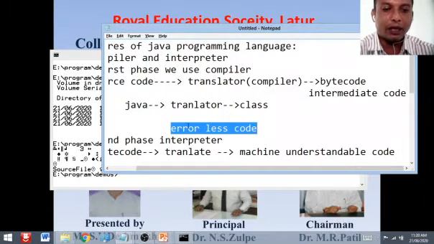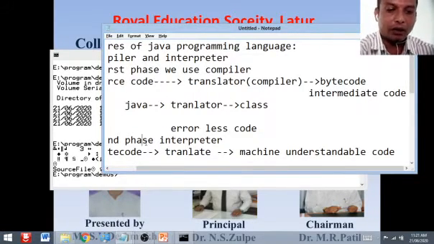Suppose we have an error in our program. The compiler will not allow you to create the class file. So this class file is errorless code. That's why it gives us high performance. This is another feature of Java.